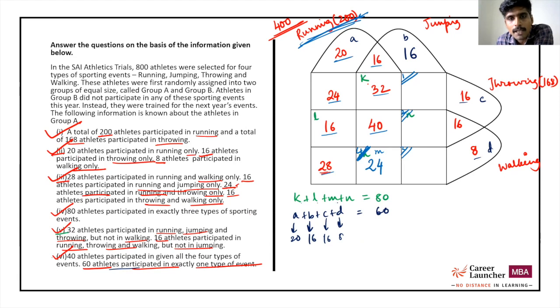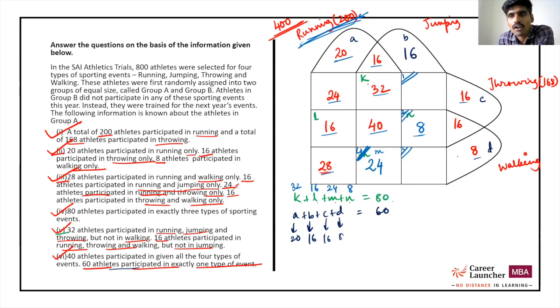We know K plus L plus M plus N is 80. K we know, L we know, M we know. Can we find N? Yes. 32, 16, 48 plus 24, 72. N must be equal to 8. So this is what we have found out. This 8 is what we have found out.